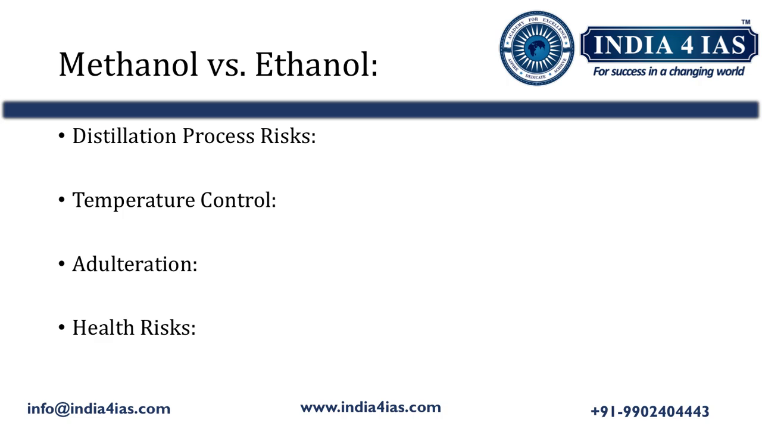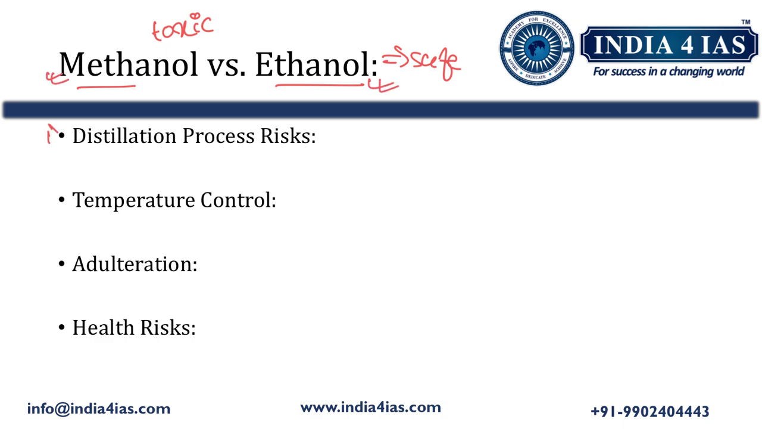Now we will briefly look into the difference between methanol and ethanol. Ethanol is a safe type of alcohol that can be consumed, whereas methanol is highly toxic. If one consumes methanol, it severely affects health and can even be fatal. During hooch production, we will look into how people end up producing methanol instead of ethanol.